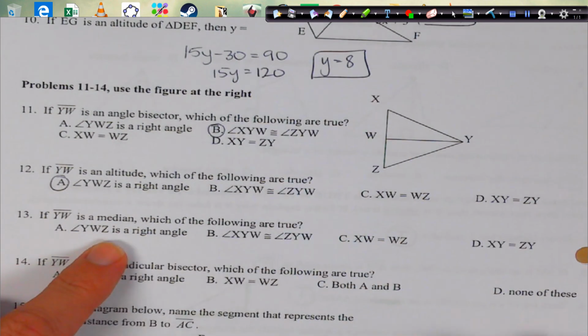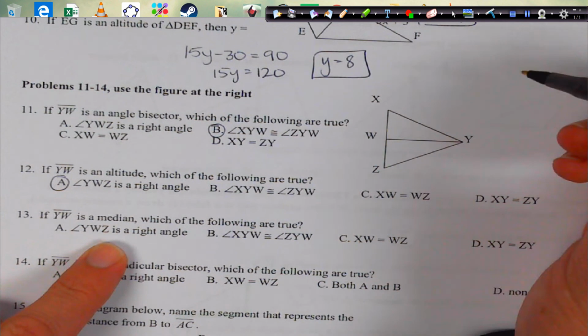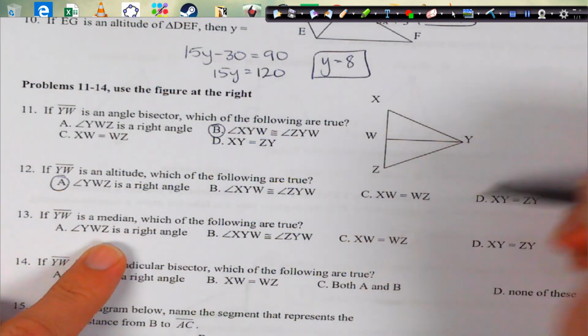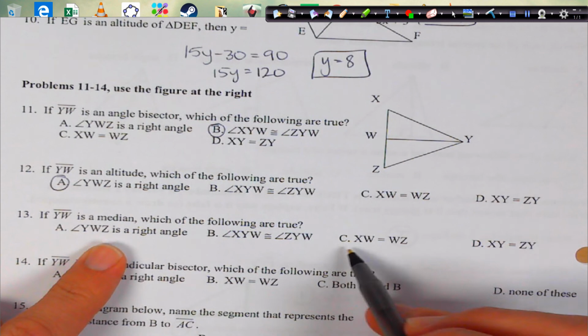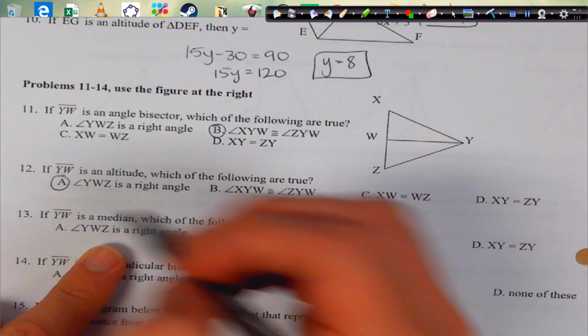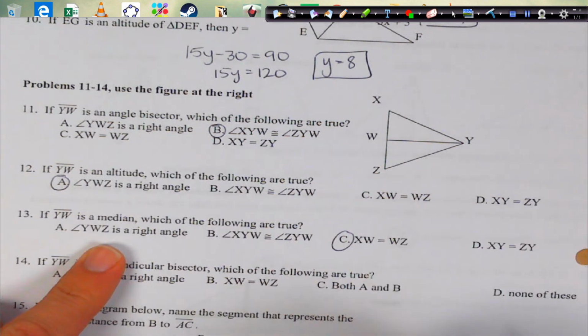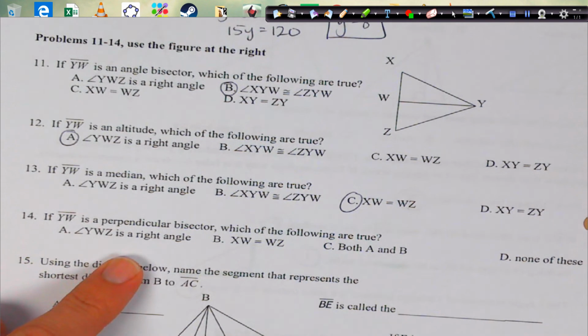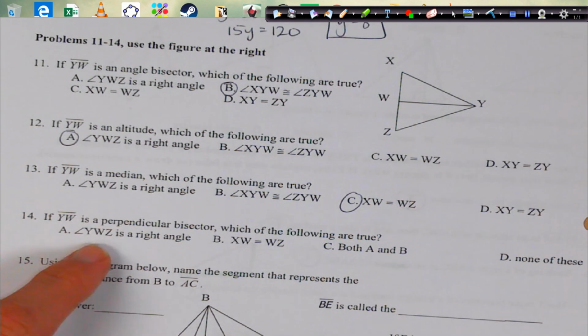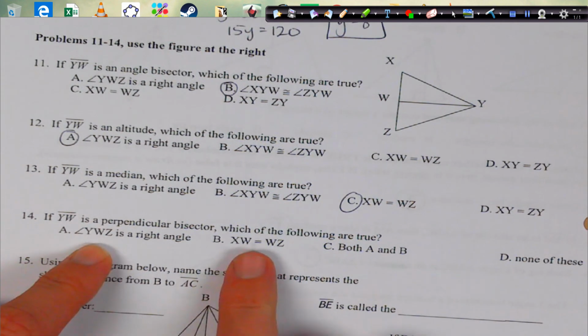Medians are going to cut this segment in half, so it's probably going to be one of these two. XY and ZY is not true, but XW and WZ is true. So that's C. And then it's a perpendicular bisector, which is true. Well, we're going to get a right angle, and we're going to bisect this. So it's both A and B.